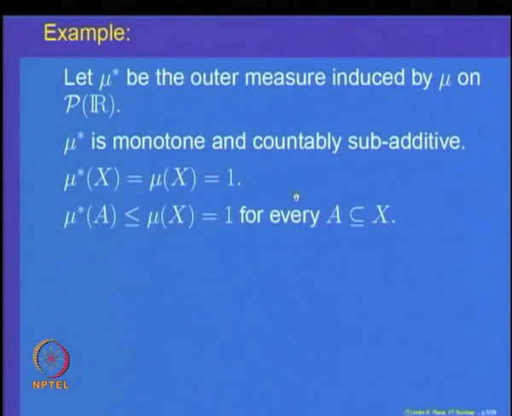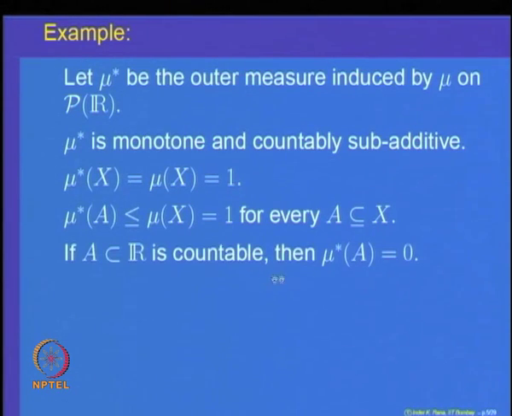And if A is any subset of X, mu star being monotone, we know that mu star of A is less than or equal to mu star of X, and that is equal to 1. So, mu star of every set is going to be between 0 and 1. This is a property we have deduced from the general fact that mu star is monotone and mu star of the whole space is equal to 1.